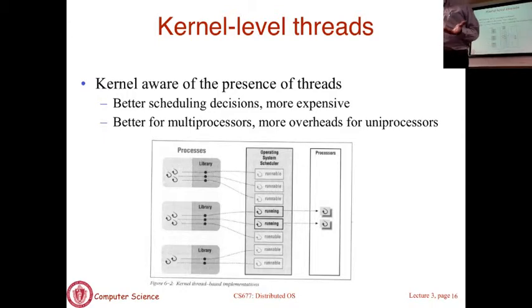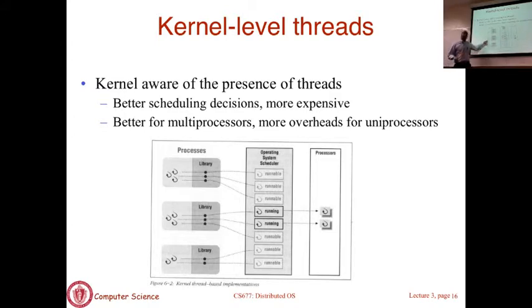That's another disadvantage. But the flip side is that the kernel is aware of the presence of threads, so it can give more CPU time to processes that have more threads than others, which you could not have done in user level threads. So everything is getting flipped. As you can see, all the disadvantages here are becoming advantages. The other thing we said in user level threads is if a thread blocks, the entire process blocks.